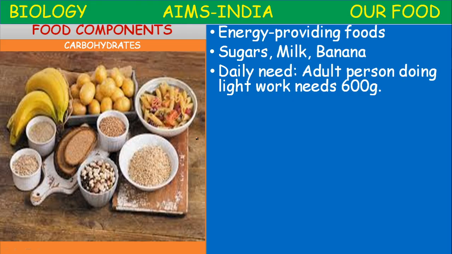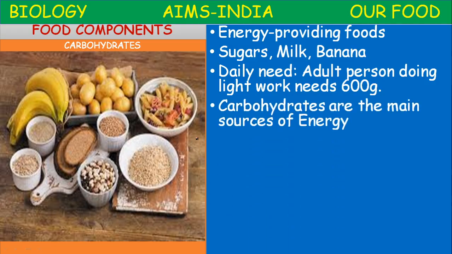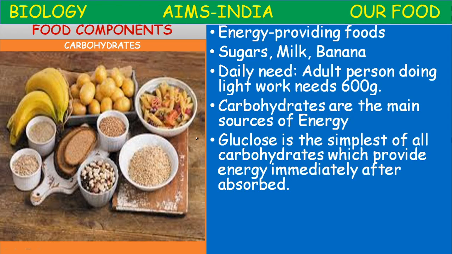So the food materials which I named now, they are rich in sugars. An adult person doing light work requires 600 grams of carbohydrates a day. Carbohydrates are the main sources of energy.